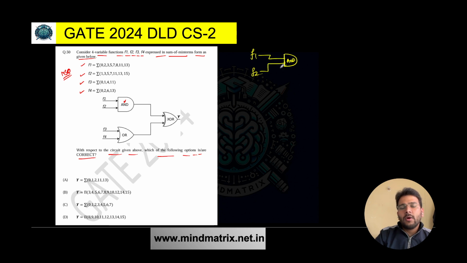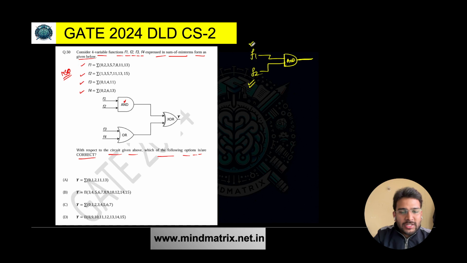Now, minterms for F1 are given to us, minterms for F2 are given to us. A minterm represents that the value is 1 for that combination of variables. That means for F1, minterm 0 means A complement, B complement, C complement, and in terms of 4 variables, D complement, the value is 1 for that. So basically a minterm represents that the value is 1.